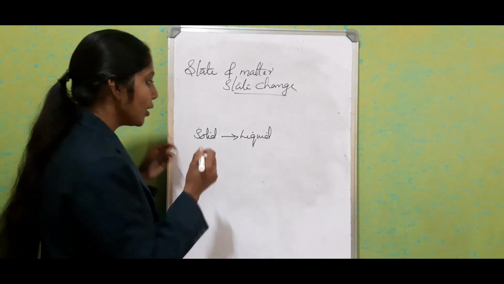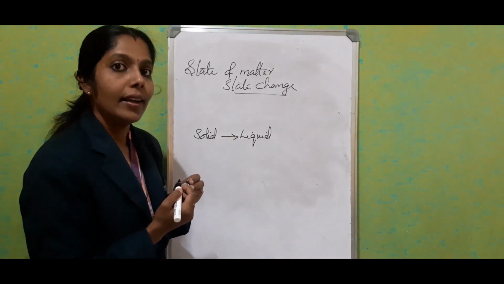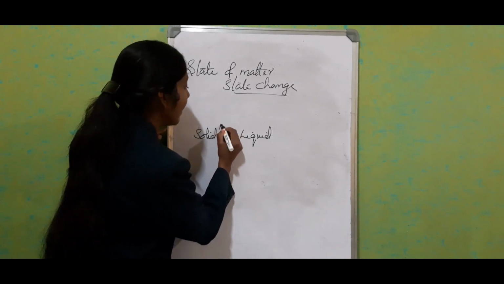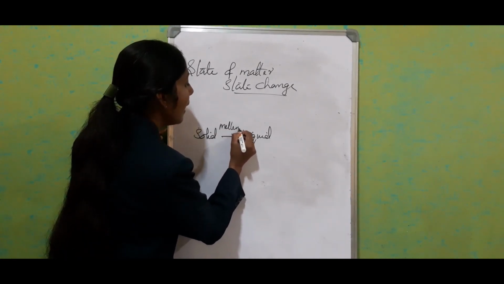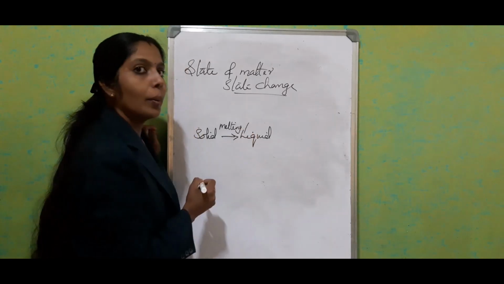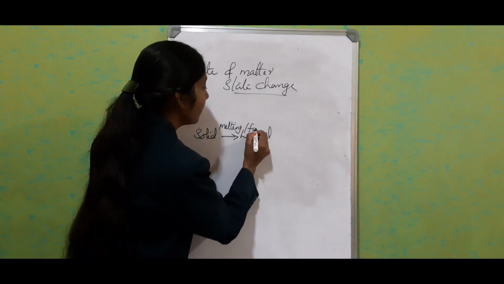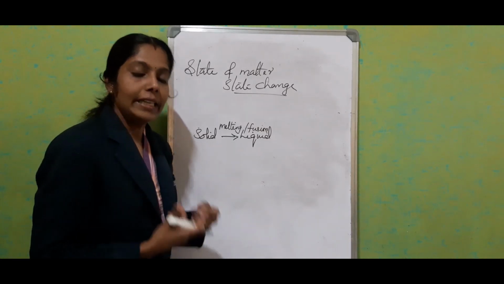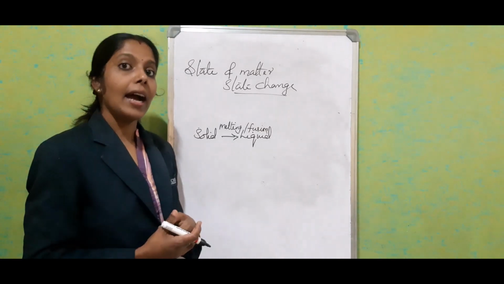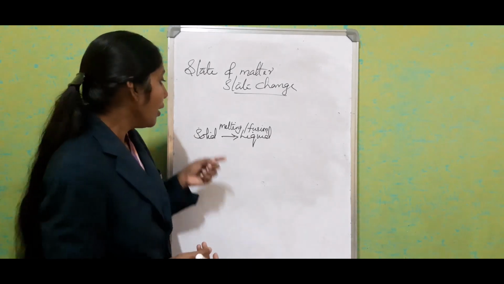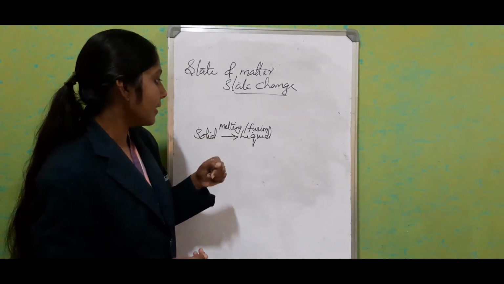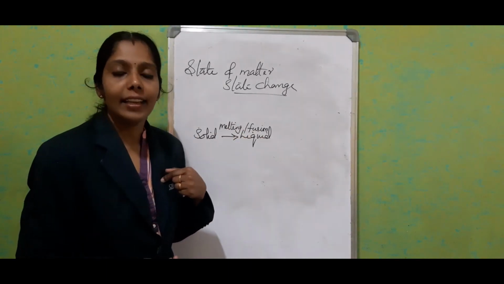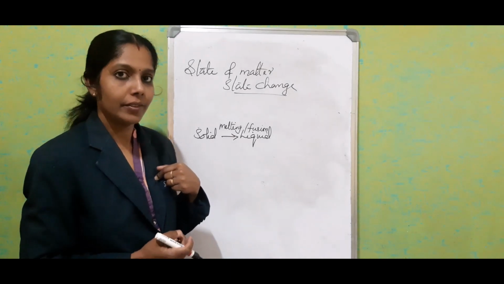What we call solid changes into liquid, it is called melting. It is called melting, or we used to call with another name, fusion. When the solid changes into liquid at a particular temperature, we used to call it as melting or fusion. Right?